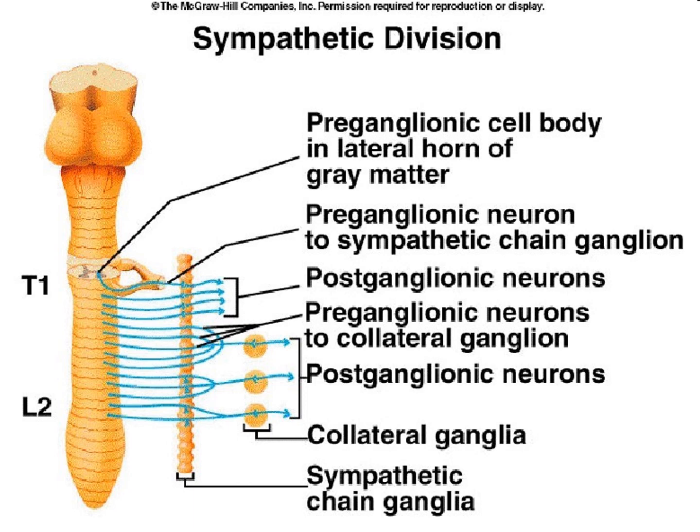In this picture, you can see the preganglionic cell body and its fiber. It is located in the lateral horn of gray matter. From the lateral horn of gray matter in the T1 to L2 segments, or thoracolumbar segments, the preganglionic fiber originates, passes through the spinal nerve, and ends in the sympathetic chain ganglion.